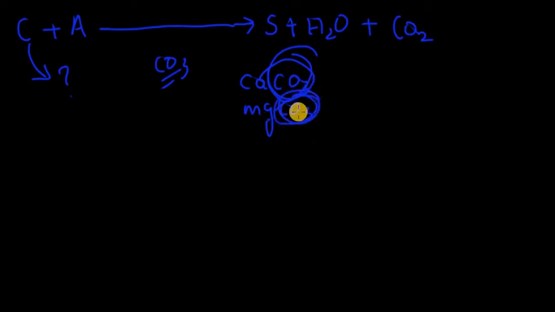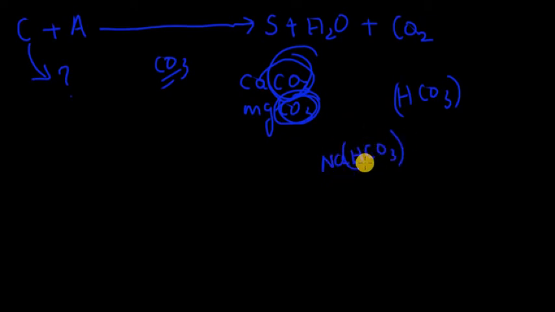Please don't confuse it with bicarbonates. If there is an H in front of the CO3, it is not a carbonate. This is called a bicarbonate, for example sodium bicarbonate, which has this formula.